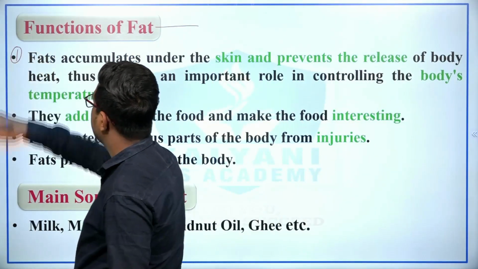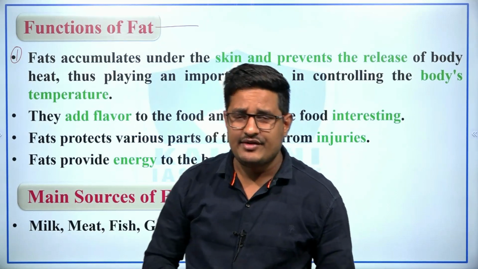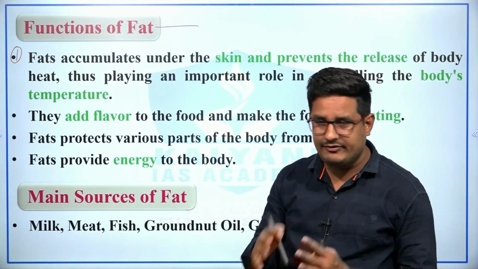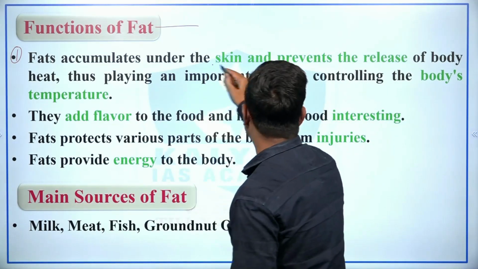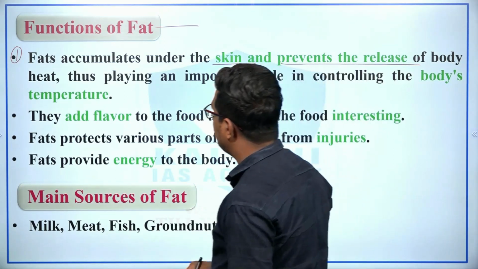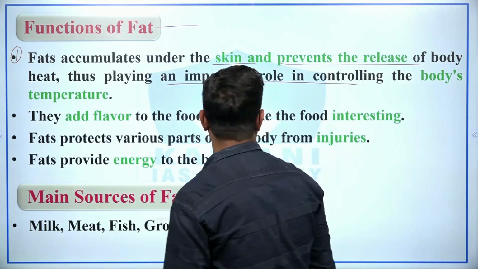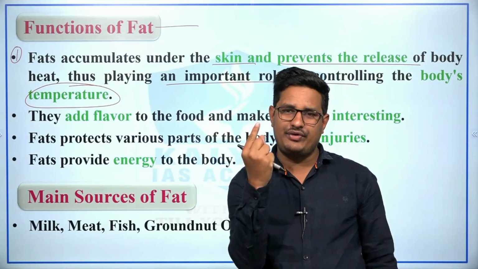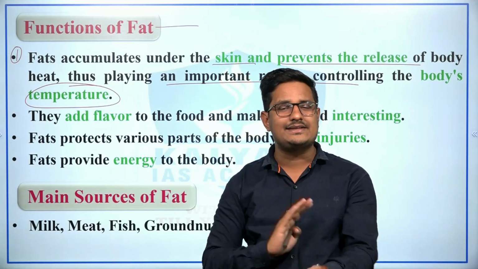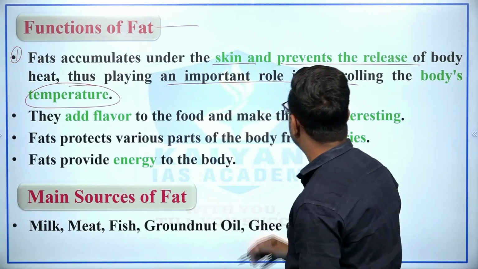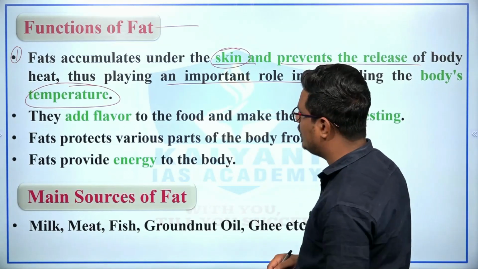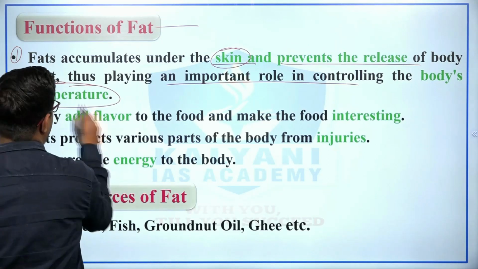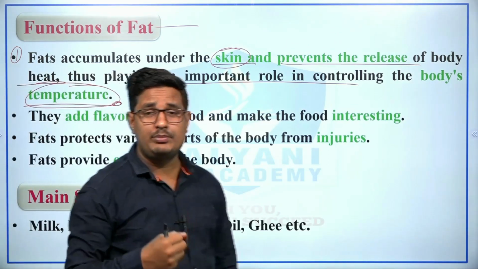Okay. Next is the function of fat. The first, which is the most important: fats play an important role in keeping the body temperature stable, right? Because fat accumulates under the skin and prevents the release of body heat, thus playing an important role in controlling the body's temperature. And this is most important for polar organisms as well,